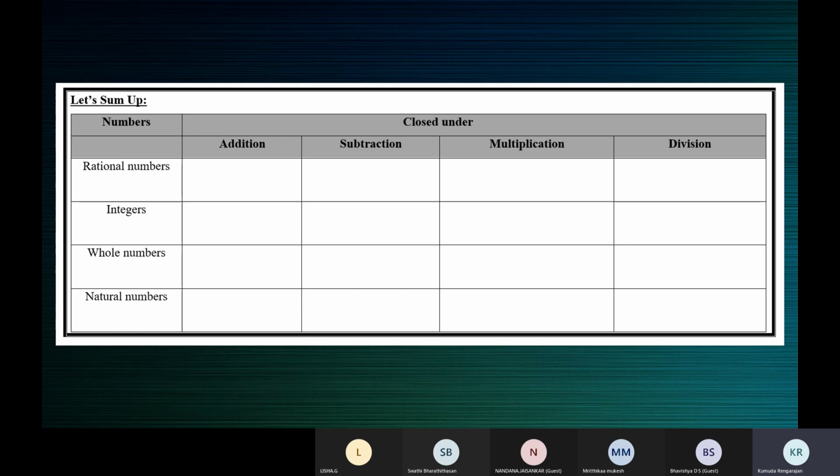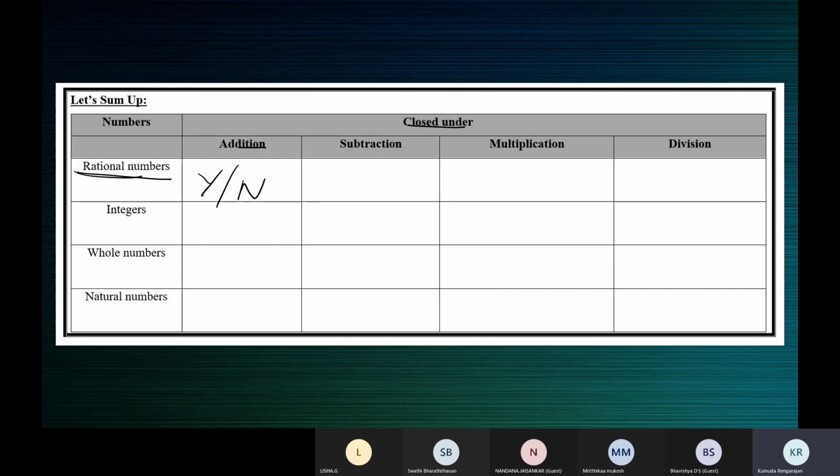So see here, how do we understand this table? Rational numbers are closed under addition. You must say yes or no. Now in this table, what you should fill is yes or no. Yes, no, yes, no, like that. Whatever we have learned so far, we have summed up in this table. You should read like this: rational numbers are closed under addition. Yes or no, you should write here.